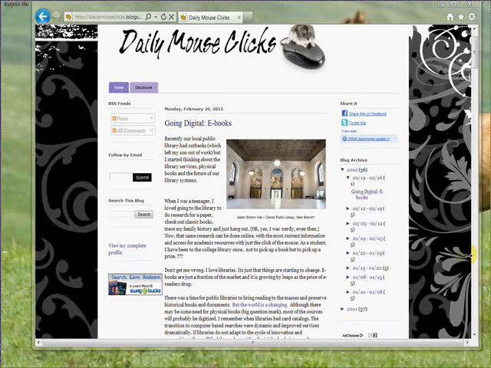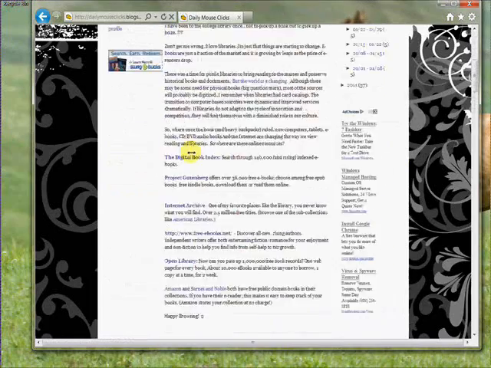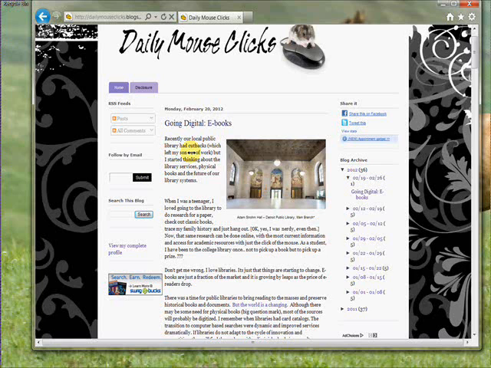Welcome to the Daily Mouse Clicks, and today we're going to be talking about the scroll wheel on the mouse and some of the great features we have. Obviously, the scroll wheel will allow you to scroll up and down on a web page. That one we pretty much know.